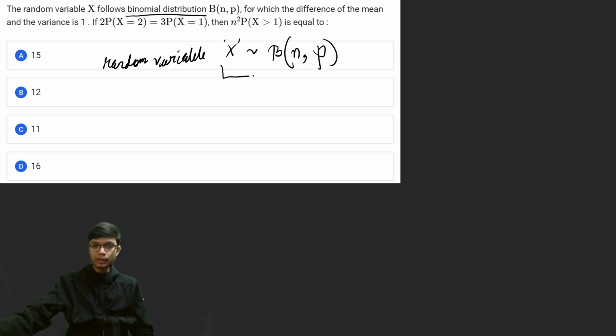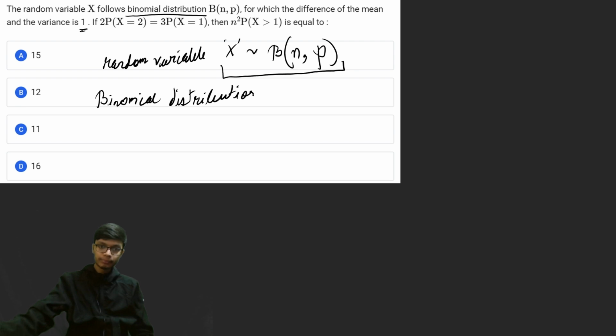Okay, so this particular thing follows a binomial distribution with the number of trials as n and the probability of success equal to p, for which the difference of the mean and the variance is equal to 1. Now for the binomial distribution, you must have kept these things in mind. Let me first write the PMF function.